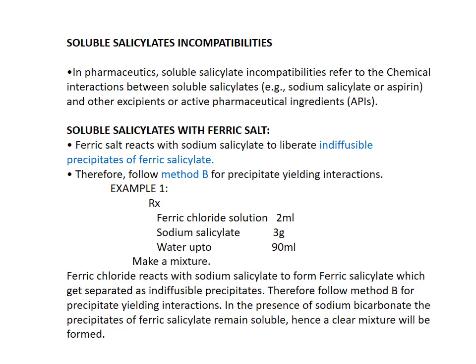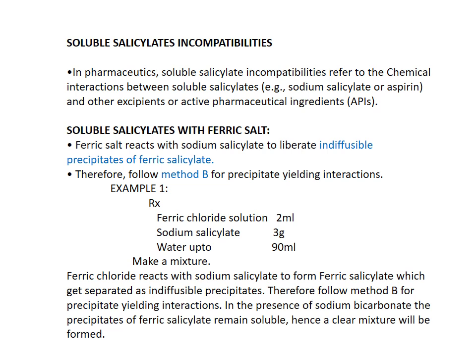This is soluble salicylate incompatibility. This is also a type of chemical incompatibility. Here, soluble salicylate interacts with the ferric salt. That means in a formulation, if one of the ingredients is a soluble salicylate and the other ingredient is a ferric salt, definitely it may undergo certain chemical reactions. Then the ferric salt reacts with the soluble sodium salicylate to liberate indiffusible precipitates of ferric salicylate.